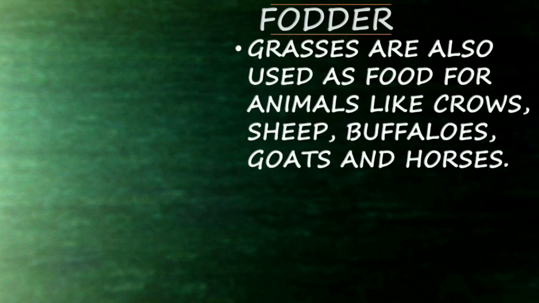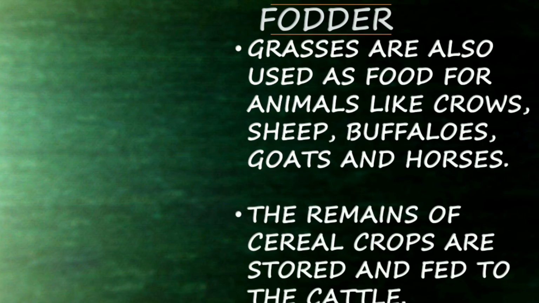Next comes fodder. Grasses are also used as food for animals like cows, sheep, buffaloes, goats and horses. So you can see in the cow shed near the farmer's house or in the villages, right? There will be a bundle of grasses which are used as food for animals like cows, sheep, bulls, goats, horses, etc. So the cows chew the grasses.